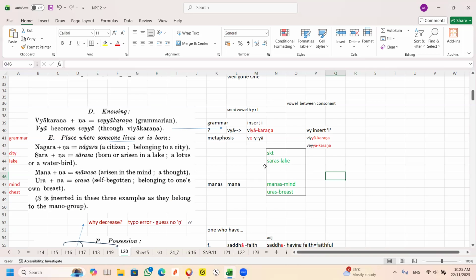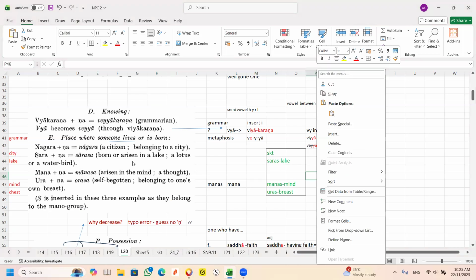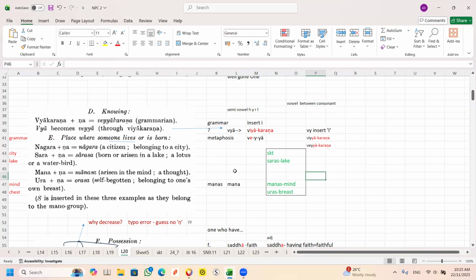So when you put a short A and the R is added to the short A, it means born in the lake. Lotus born in the lake. So this specially refers to a lotus.